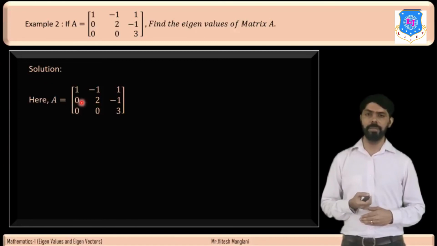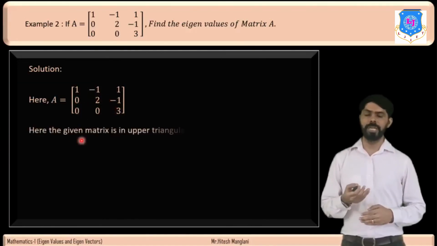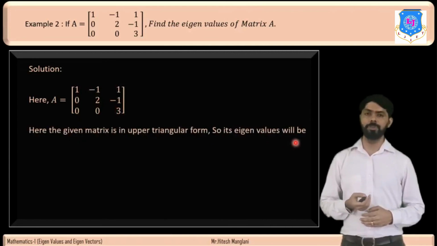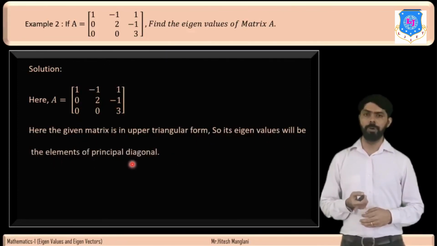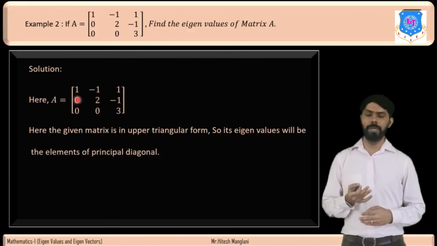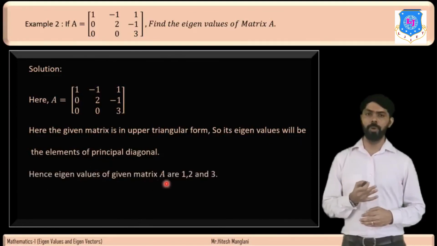Therefore we can say that this matrix is in upper triangular form. So its eigenvalues will be the elements of the principal diagonal. Therefore the eigenvalues of given matrix A are 1, 2 and 3.